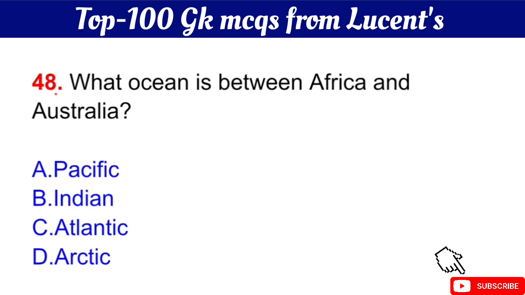Question number 48 is what ocean is between Africa and Australia? Your question is what ocean is between Africa and Australia? The right answer is option B, Indian Ocean.